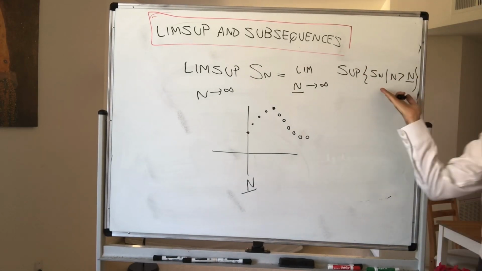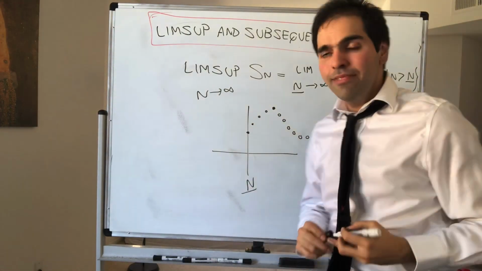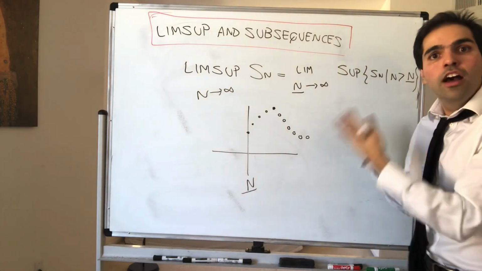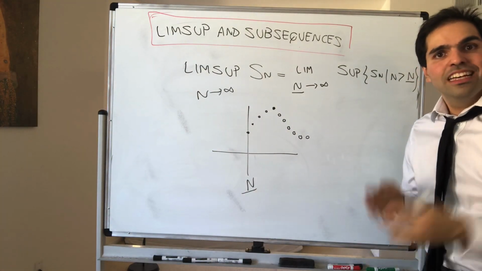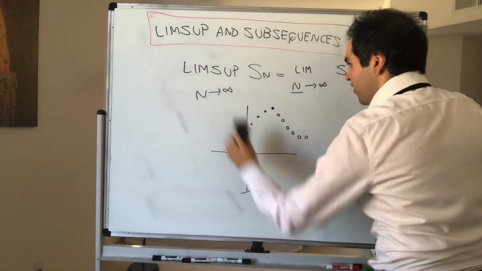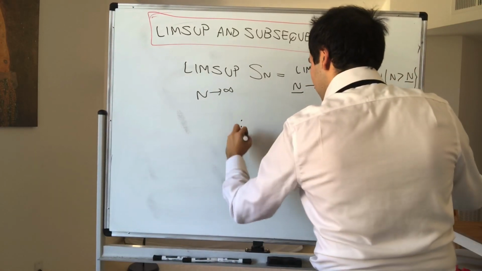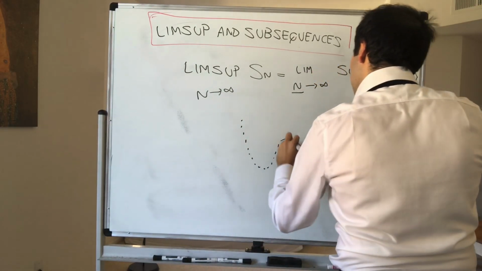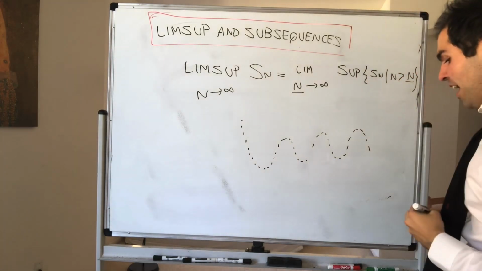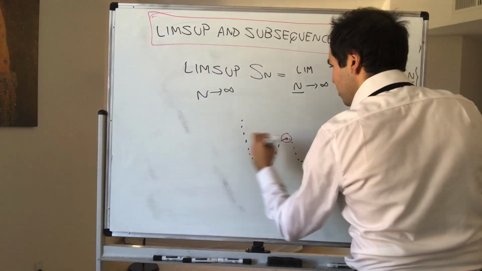Now, this is a very abstract concept because you're taking supremums, you're taking limits, but the question is, is there a more concrete way of describing the limsups? And the good news is, yes, there is, because it turns out that no matter how crazy our sequence is, there is always a subsequence that will converge to a limsup.